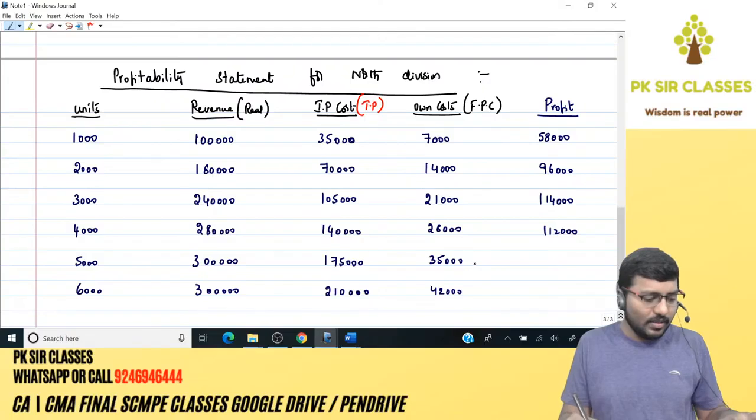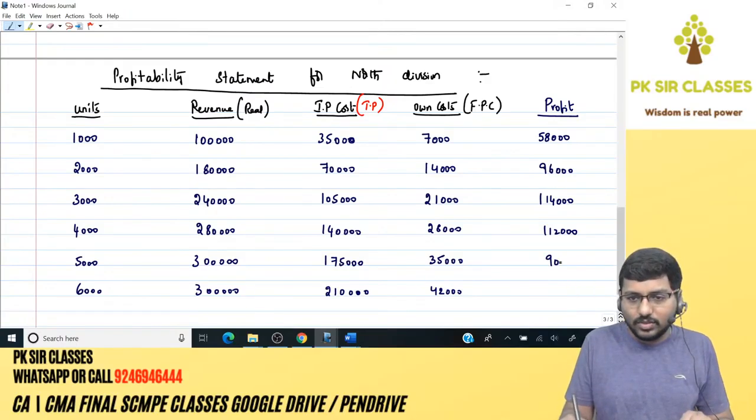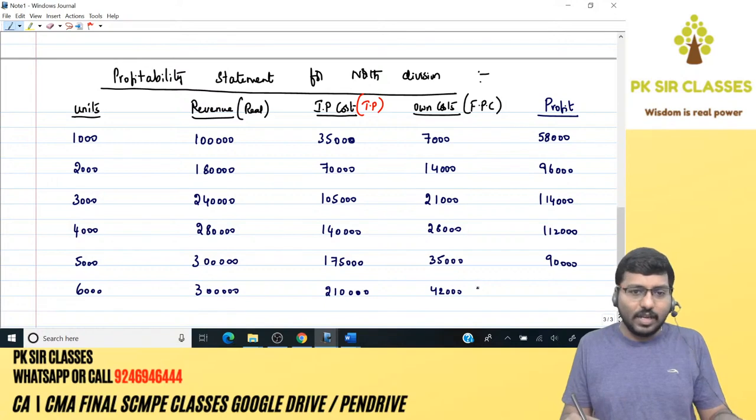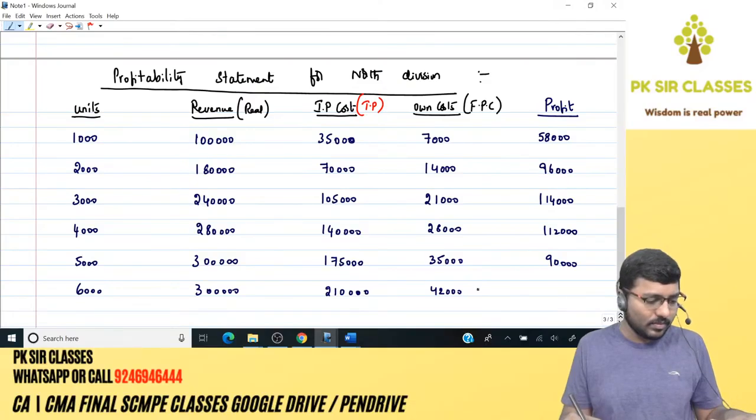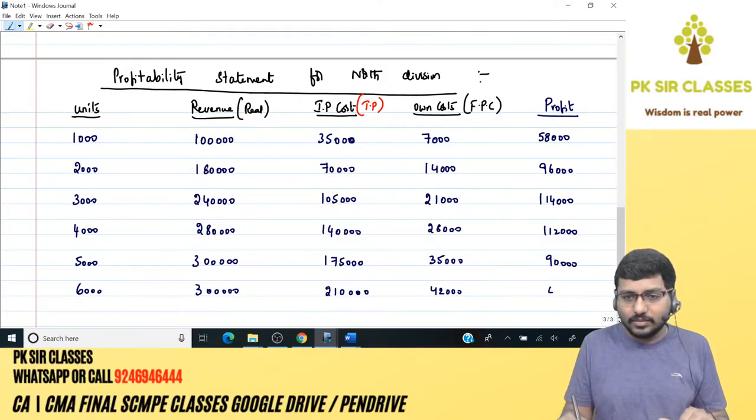Next, 3 lakhs minus 1,75,000 minus 35,000. 90,000. And finally, 3 lakhs minus 2,10,000 minus 42. 48.